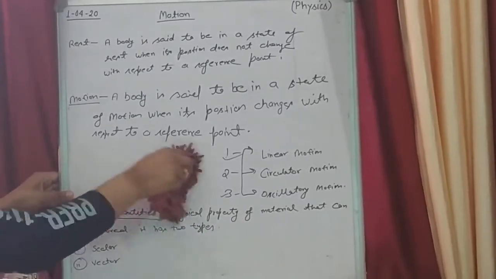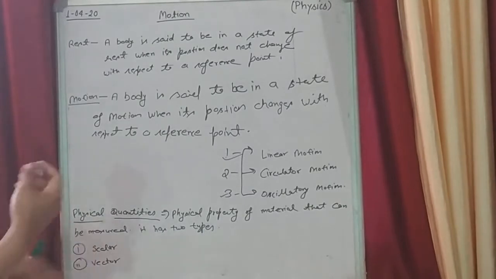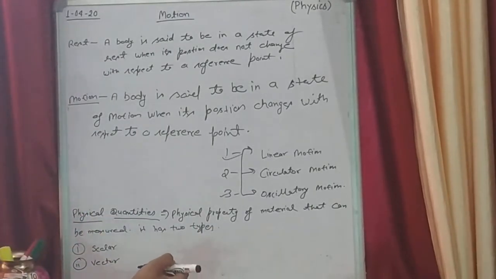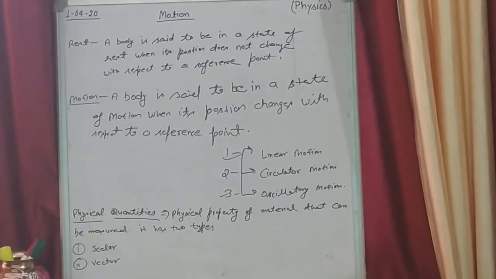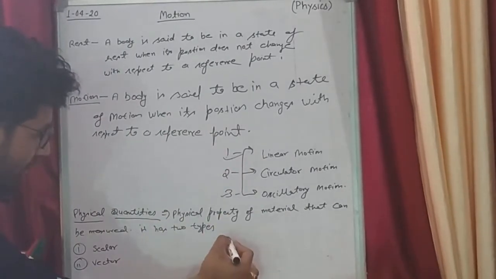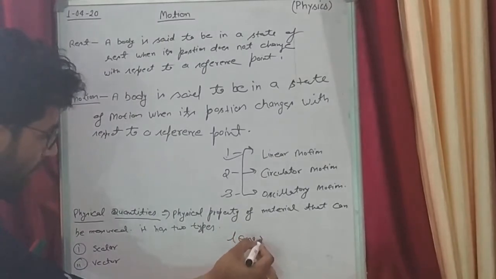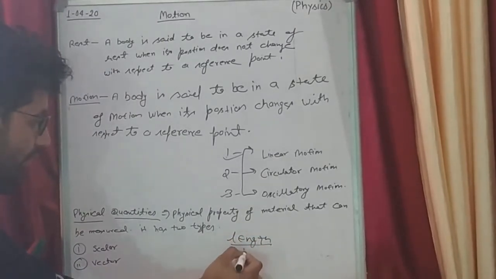What are physical quantities? Very important definition of physical quantities. Physical property of a material that can be measured. Those quantities are called physical quantities. I am repeating. Physical property of a material that can be measured. As an example, like length, or I can say height.